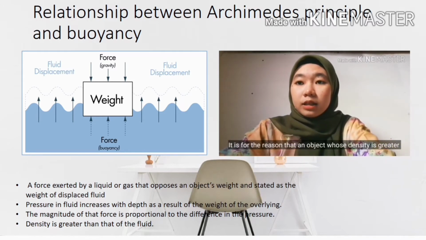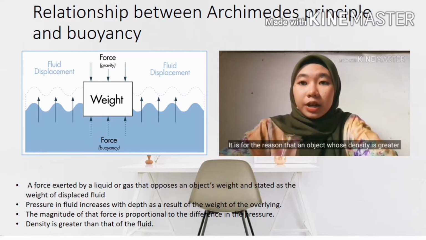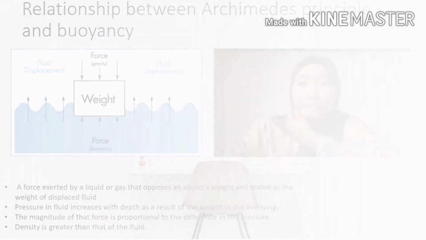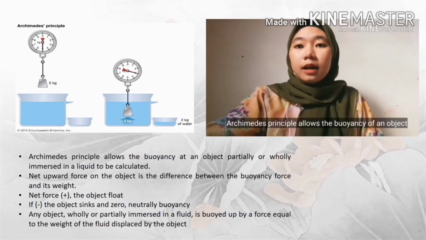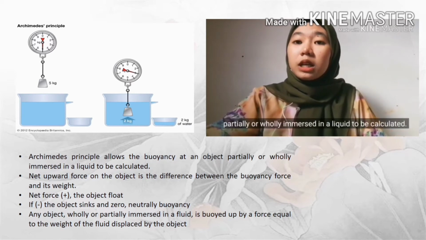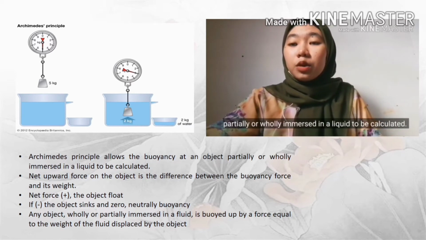It is for this reason that an object whose density is greater than that of the fluid it is submerged in will sink. Archimedes' principle allows for the experimental determination of density by providing an easy and also accurate method to determine the volume of an irregularly shaped object. Archimedes' principle also allows the buoyancy of an object partially or wholly immersed in a liquid to be calculated.